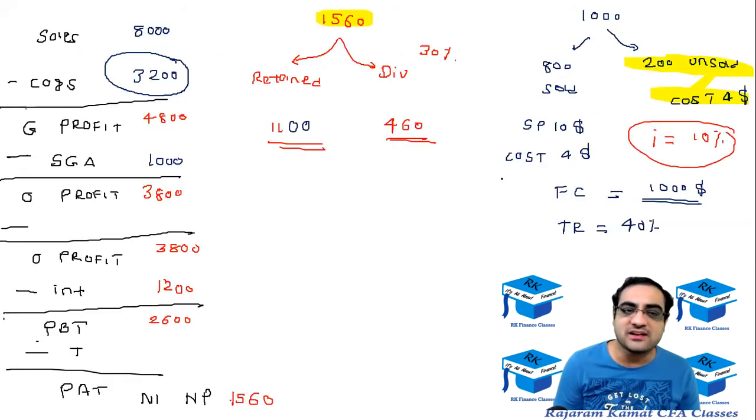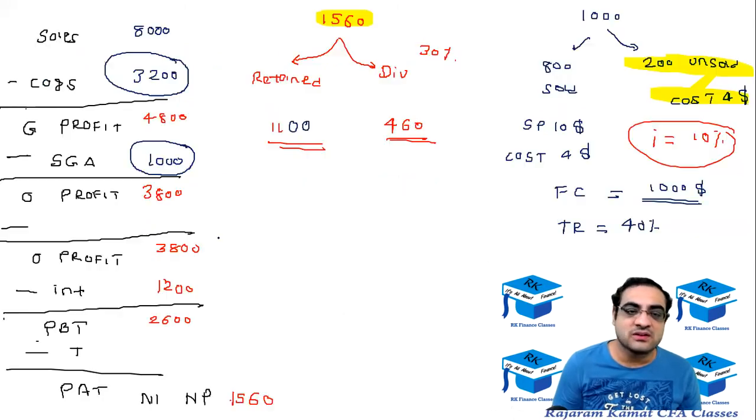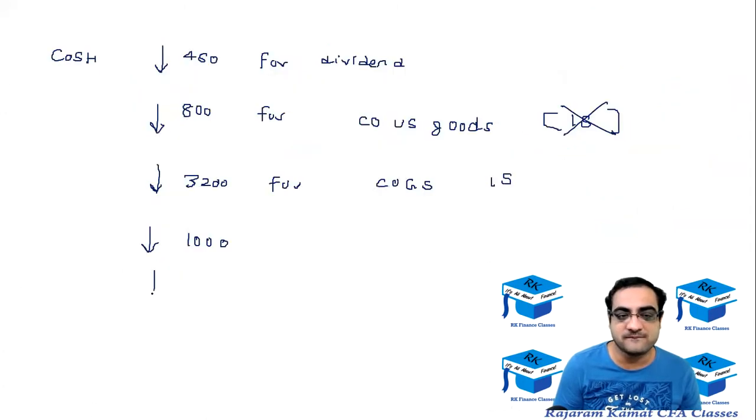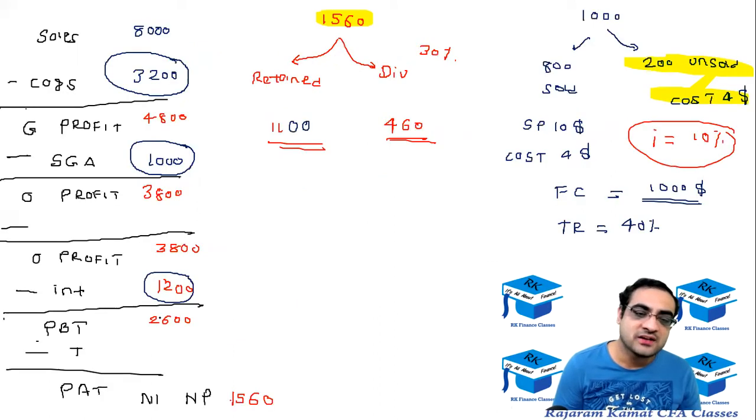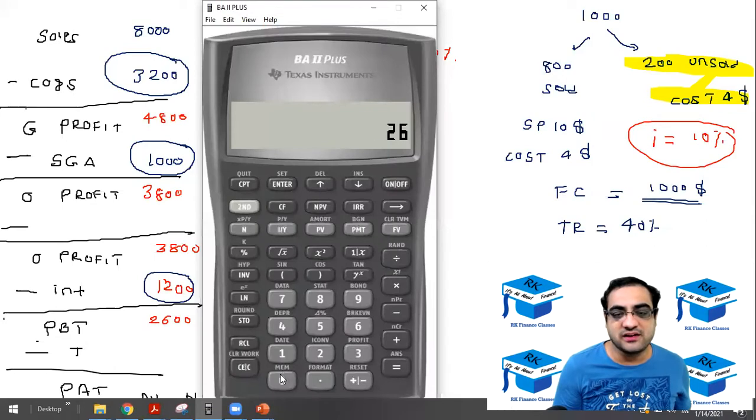All right. Apart from that, there will be cost required to be paid for this fixed cost, that is the selling, general, advertising. So over there, the cash will go down by 1,000. Next, the cash will go down for interest, 1,200. This was for SGA, and then this was for interest. And then cash will also go down for the tax payment, which was 2,600 into 40%. So that is 1,040.